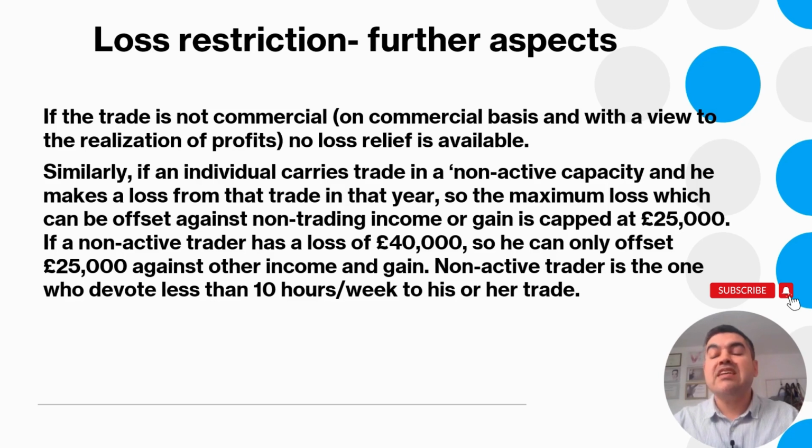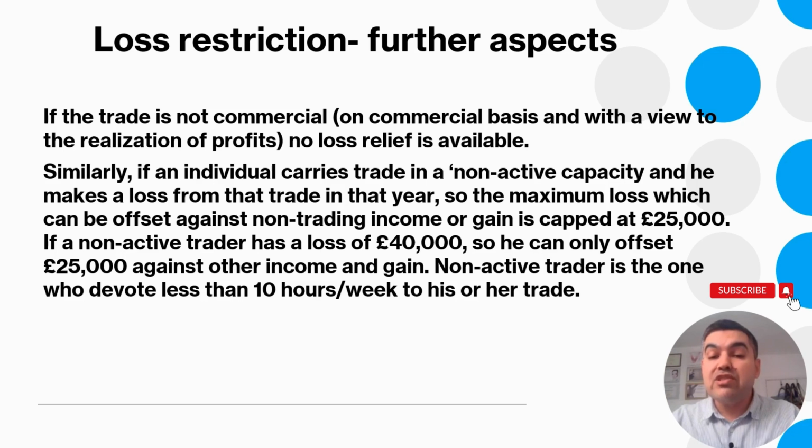HMRC has denied many tax refunds on the basis that the business is not on a commercial basis. For example, if you're doing something on Amazon, it must be on a commercial basis. So if you generate losses, you must show HMRC that the business is on a commercial basis, and then, if you have full-time income in the daytime, you can set the losses arising on Amazon against your salary or wages and ask for a tax refund, because on salary and wages, when it's processed, you pay tax. So at the end of the year, when you do your calculation, you can have a tax refund. However, this business must be on a commercial basis.